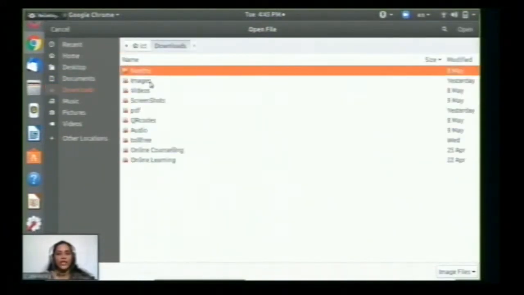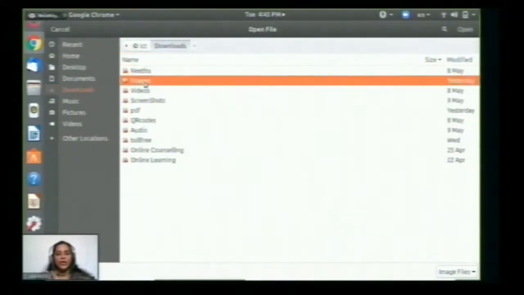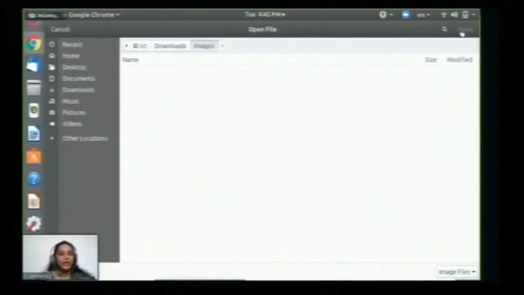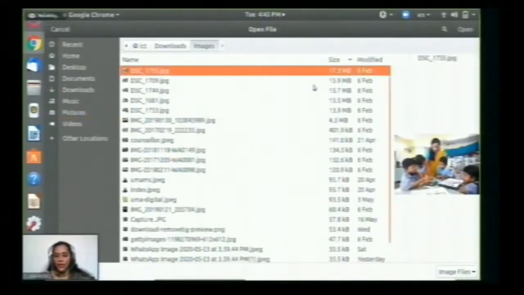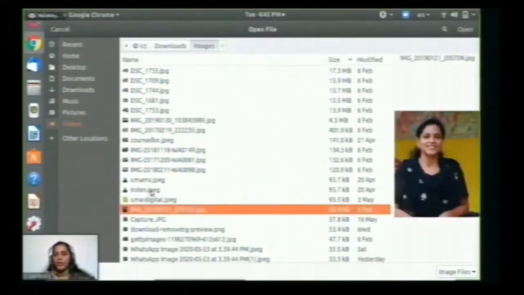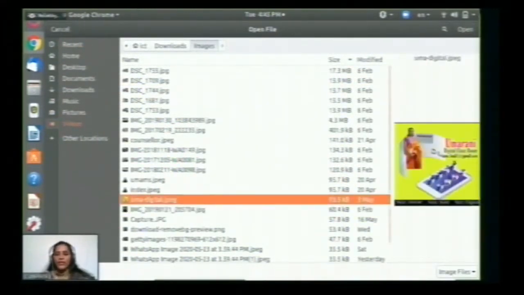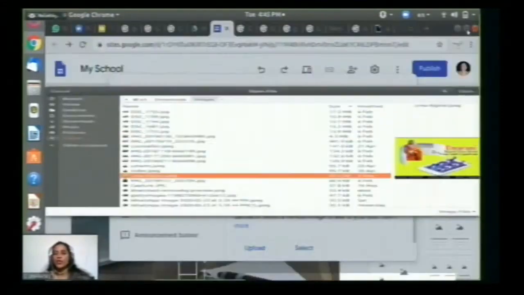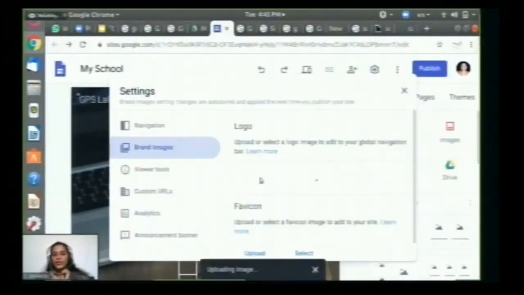If you have any images already with you, I'll just scroll down here. If you have any brands like this or your school's, then you can open it and it will upload here.